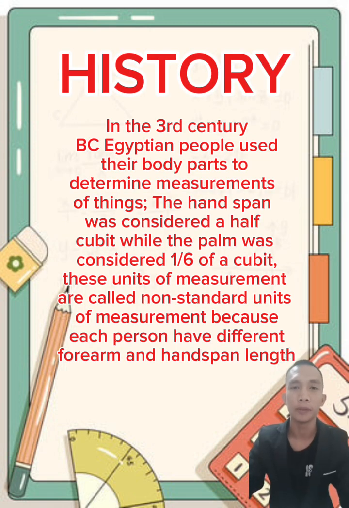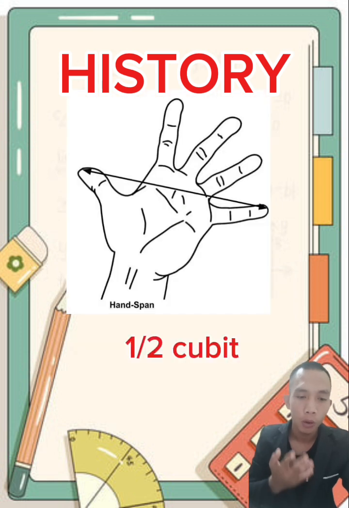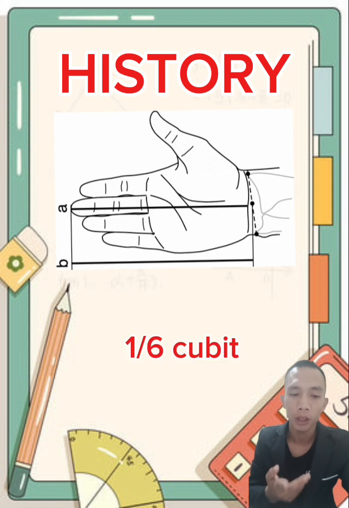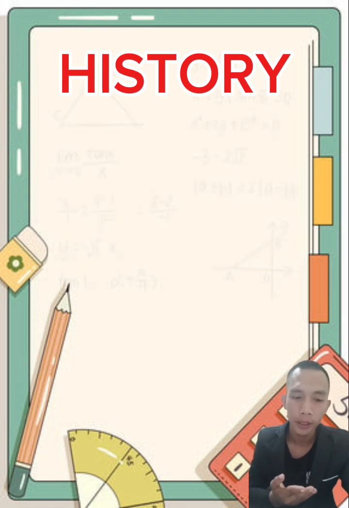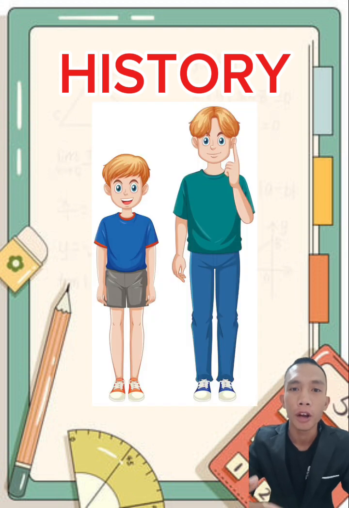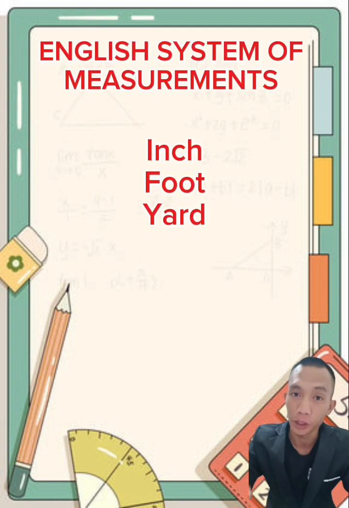History. In the 3rd century BC, Egyptian people used their body parts to determine the measure of things. For example, the handspan was considered a half cubit, while the palm was considered 1/6 of a cubit. These units of measurement are called non-standard because people have different forearm and handspan lengths, which later evolved into inch, foot, and yard, also called the English system of measurement.